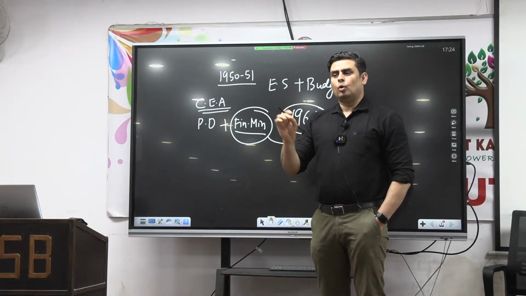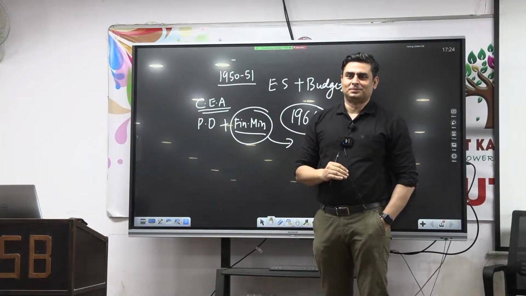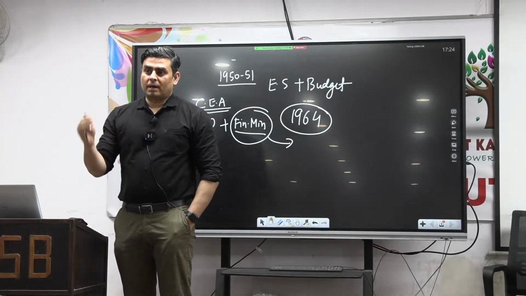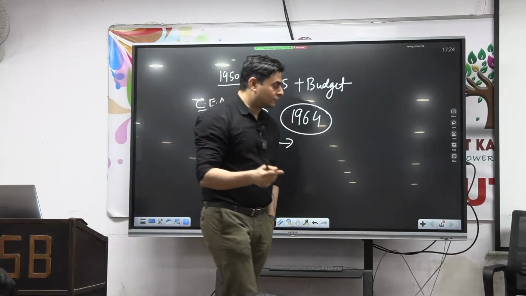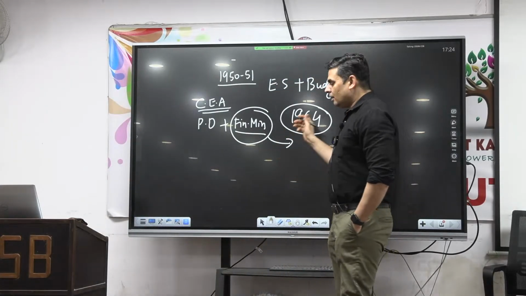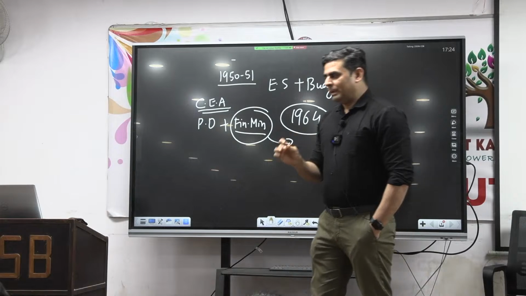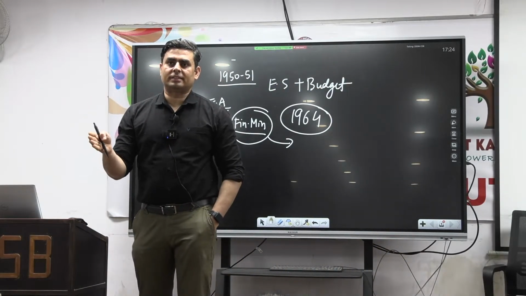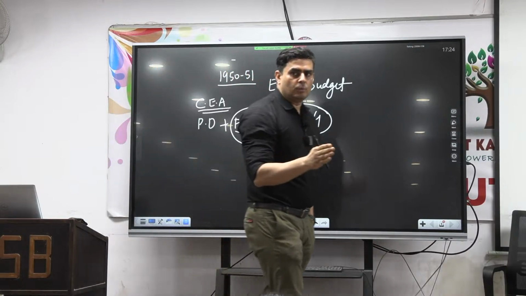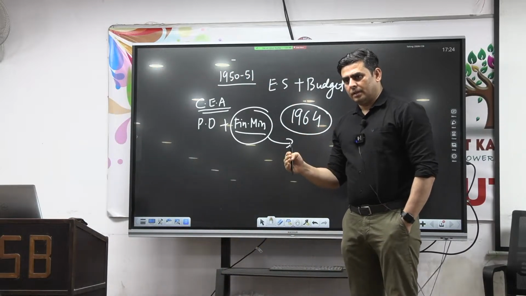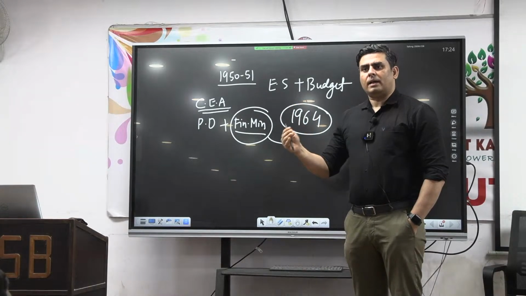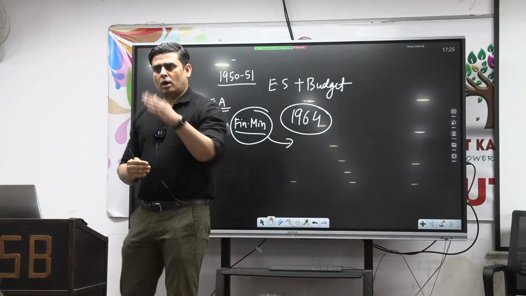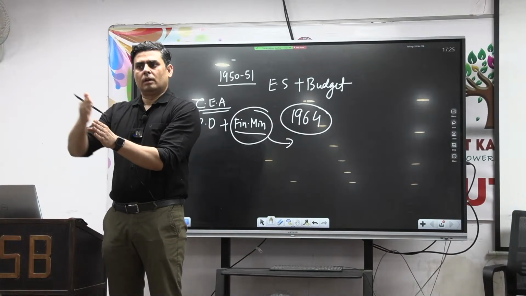The Economic Advisor is not answerable to the parliament. He is not answerable to the parliament, but he prepares, and this is presented in the parliament by whom? Finance Minister. So maybe he is not directly answerable to the parliament, but because this economic survey is presented by the finance minister, the government has to answer if a question is being asked.